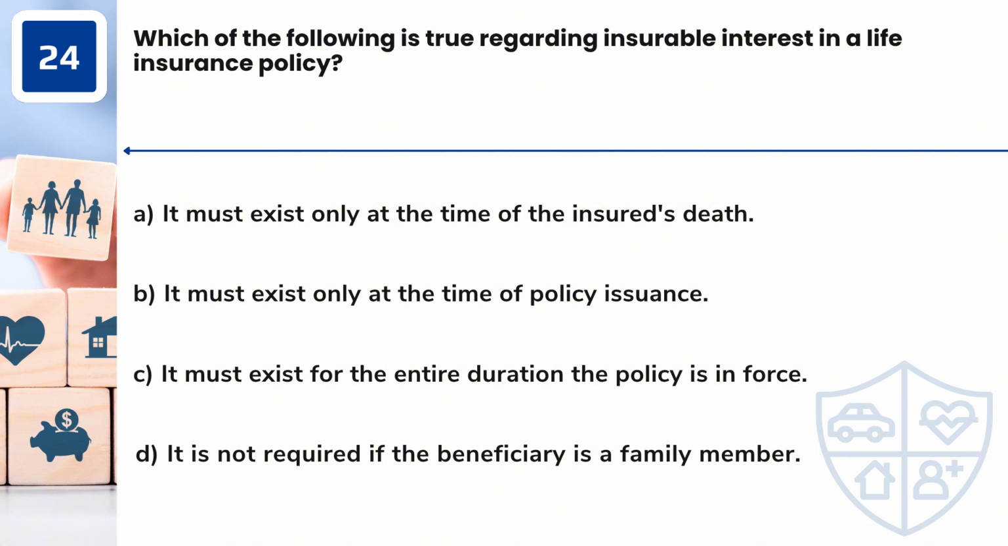Question 24. Which of the following is true regarding insurable interest in a life insurance policy? A. It must exist only at the time of the insured's death. B. It must exist only at the time of policy issuance. C. It must exist for the entire duration the policy is in force. D. It is not required if the beneficiary is a family member.